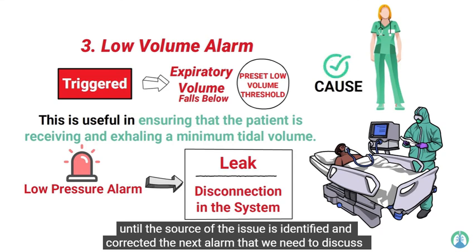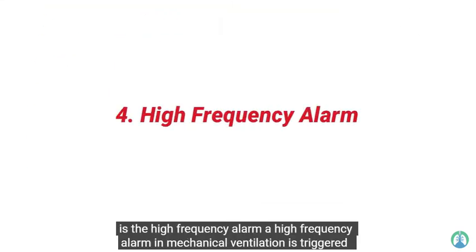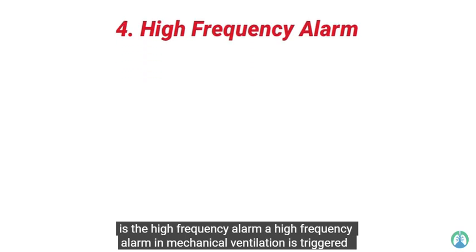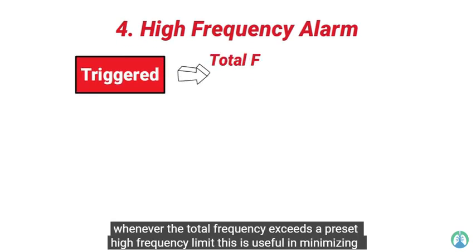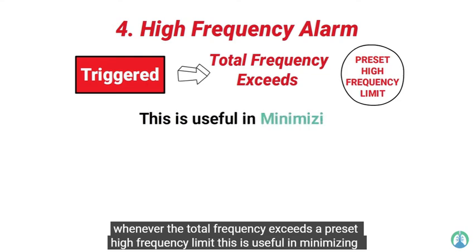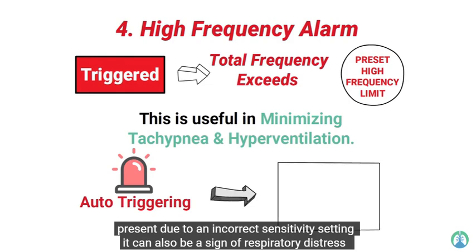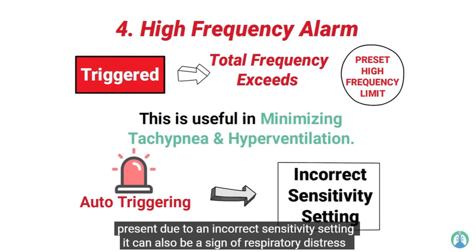The next alarm that we need to discuss is the high frequency alarm. A high frequency alarm in mechanical ventilation is triggered whenever the total frequency exceeds a preset high frequency limit. This is useful in minimizing tachypnea and hyperventilation. The activation of this alarm can occur whenever auto-triggering is present due to an incorrect sensitivity setting.